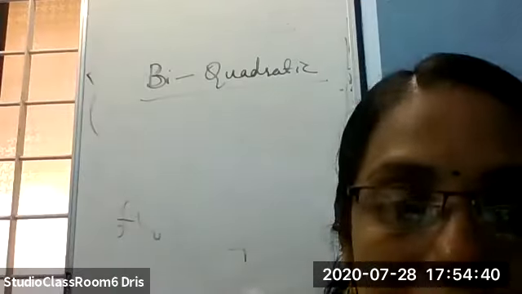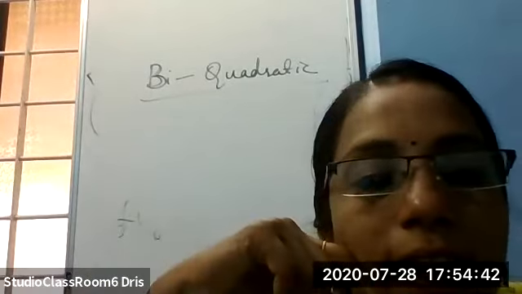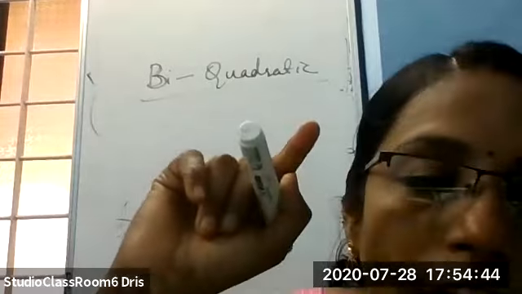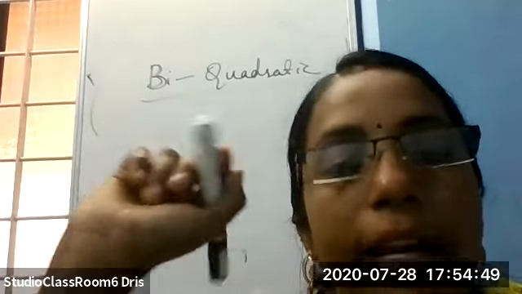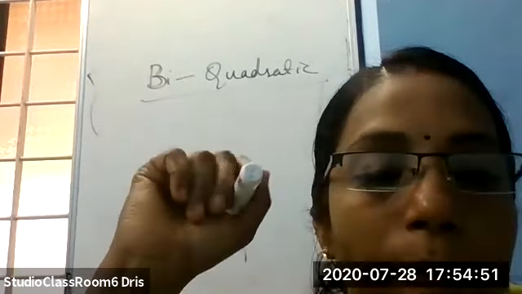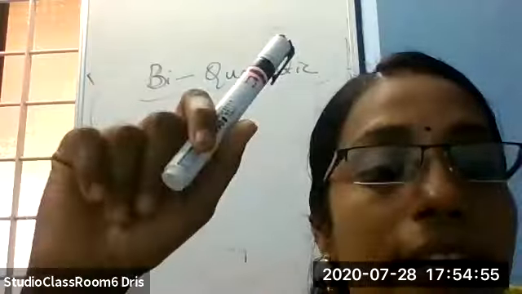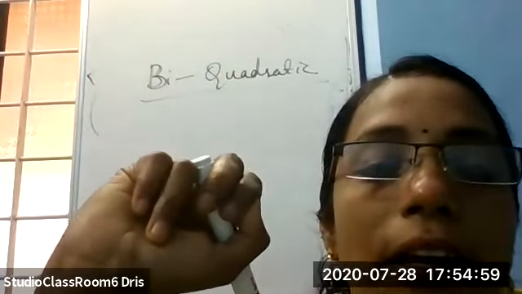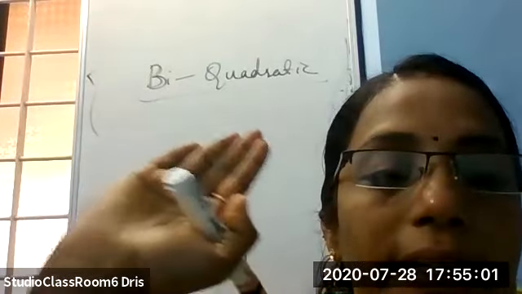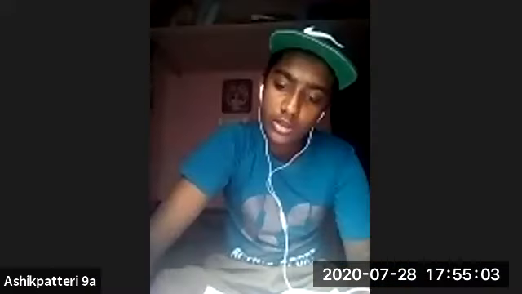This classification is based on the terms. This classification is based on degree. Degree 1 is known as linear polynomial. Second degree is known as quadratic polynomial. Third degree is known as cubic polynomial.